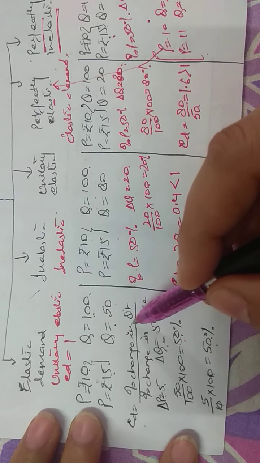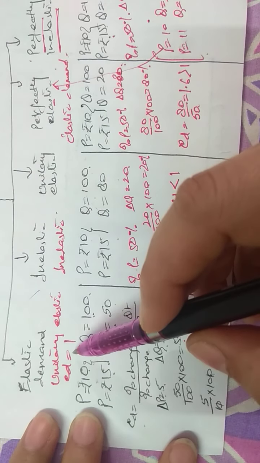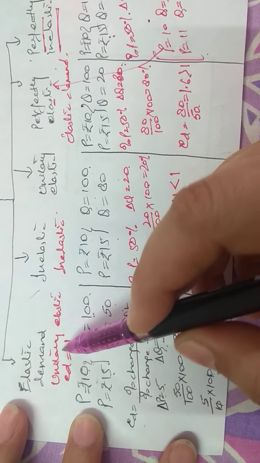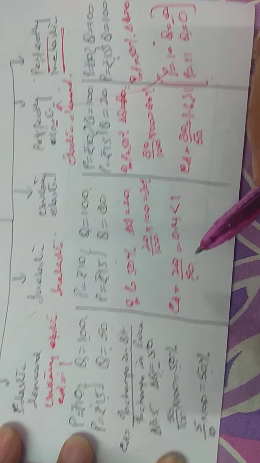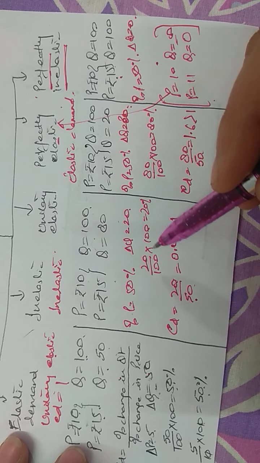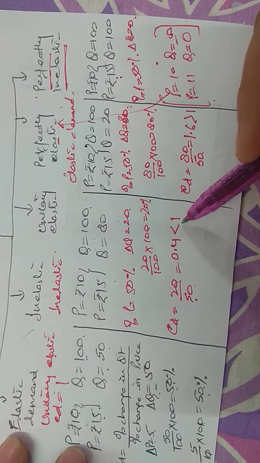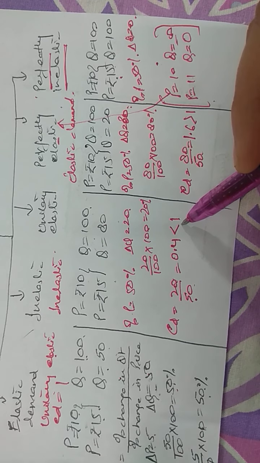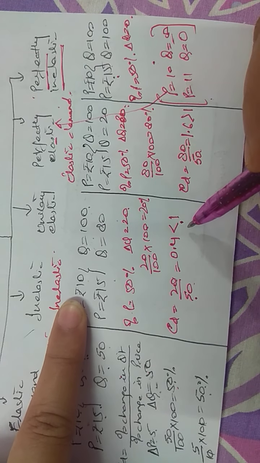Where the percentage change in price and quantity is the same, elasticity of demand is 1. This is called unitary elastic demand. If the percentage change in quantity is less than the percentage change in price, it is called inelastic demand. It is less than 1.